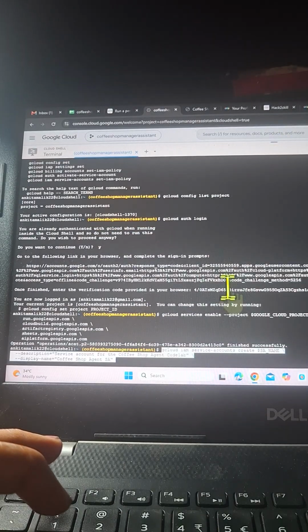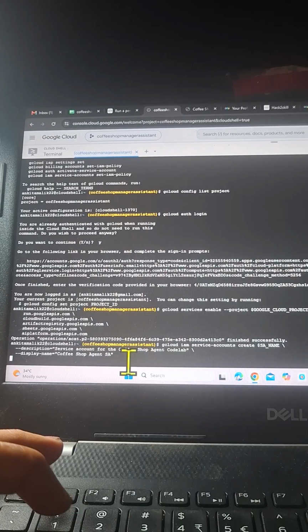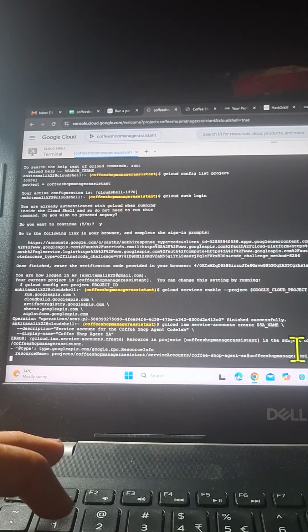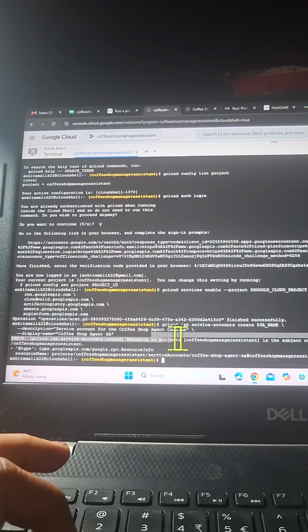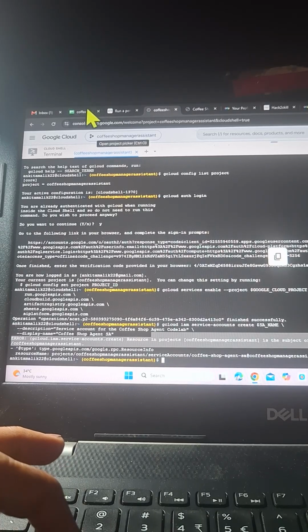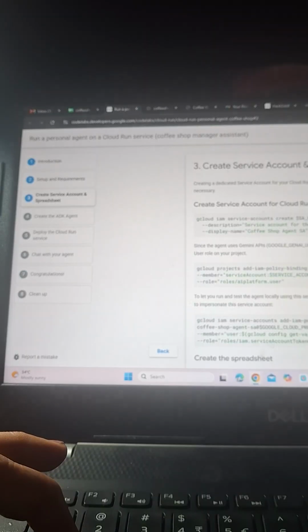So we'll create this dedicated service account in this session. gcloud iam service-accounts create $SA_NAME, description is service account for the coffee shop agent code lab, display name is coffee shop agent SA. I've already created this, so it says the resource in the project conflicts, the service account already exists. I have executed this command earlier.